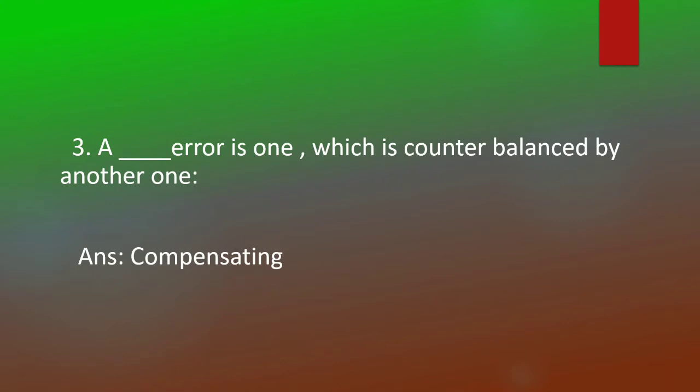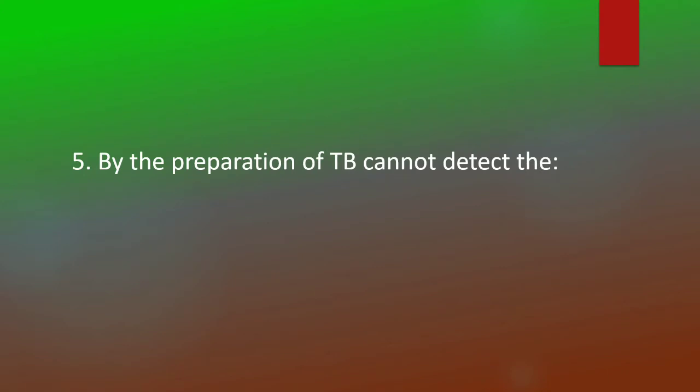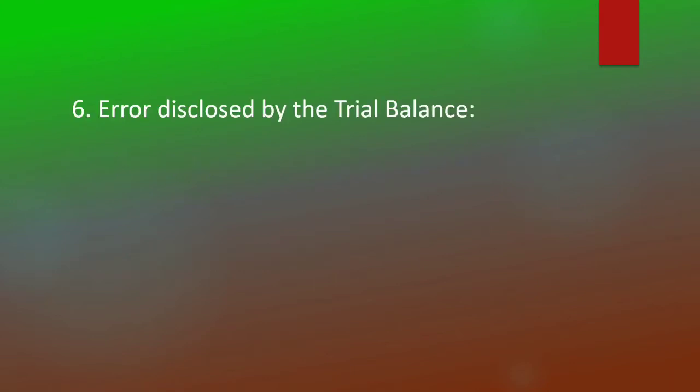A compensating error does not affect the trial balance. By the preparation of trial balance, we cannot detect the compensating error.